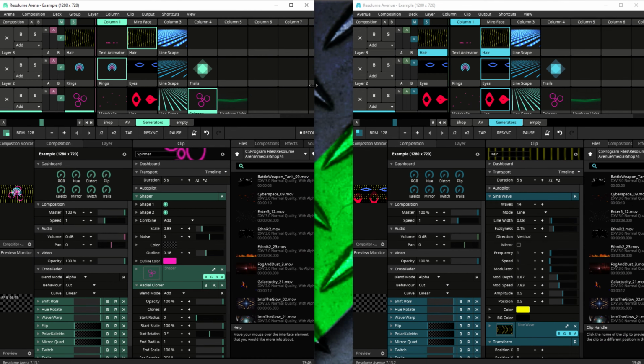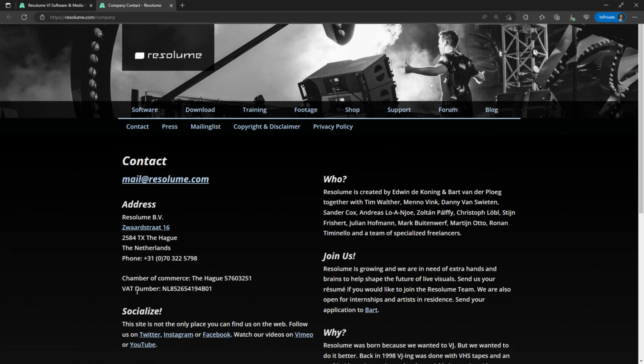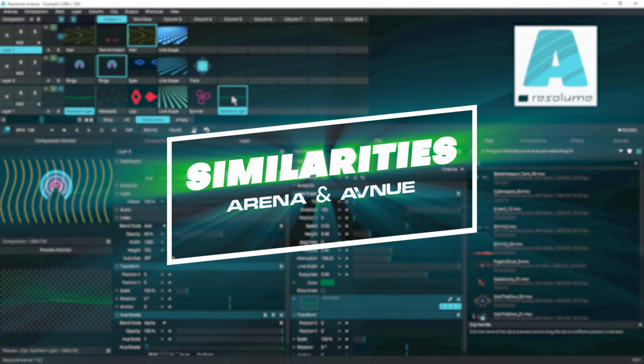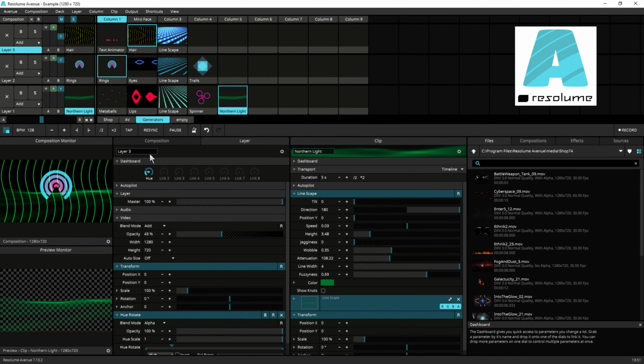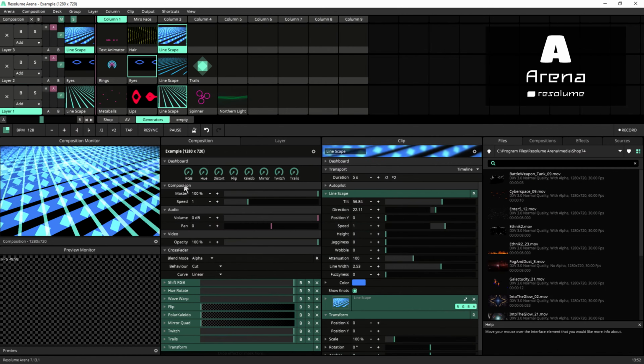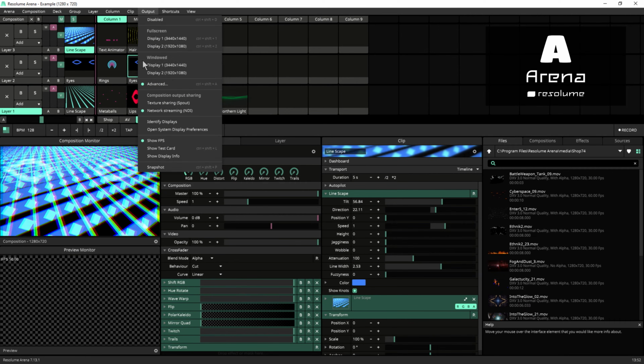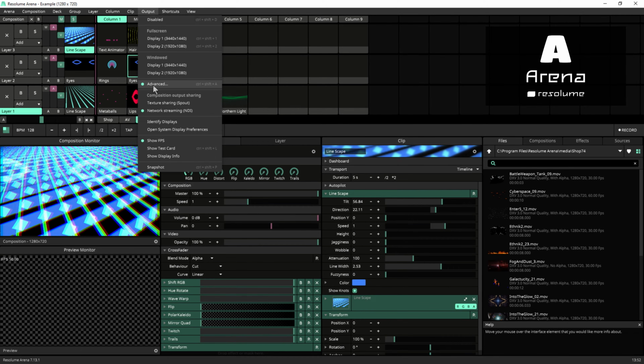Resolume Arena and Resolume Avenue are both video mixing and performance software developed by Resolume. So first, similarities. Everything from the interface to effects to shortcuts to workflow, all identical, all except few options. Coming to that. So if you want to start using from Avenue, you can also operate Arena. That's awesome, right? However, there are some key differences between these two.